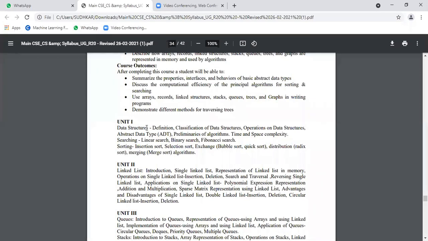Anyway, data structures definition, classification of data structure, different types of data structures, operations on data structures. First of all, what is data structure and what are the types of data structures? With the types, what can we do? That means the operations. So operations means what? For example, arithmetic operations.